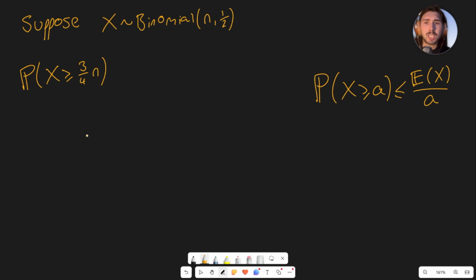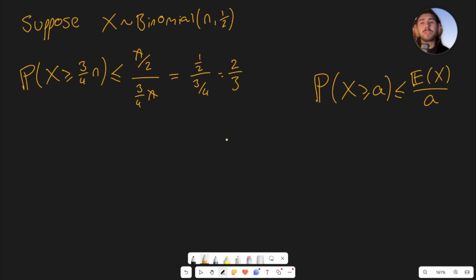The probability that x is bigger than or equal to 3/4n, can we say that I don't know what that probability is, but it's less than or equal to something? And the answer is yes, we can. We can use Markov's inequality. So we can say that it's less than or equal to the expected value of x, which for a binomial is np, divided by a, and in this question we're using a to be 3/4n. And of course we can simplify this and the n's cancel out, and we've got a half divided by 3/4, and if we times the top and the bottom by 4, that's going to give us 2/3. So it's not a very interesting answer.